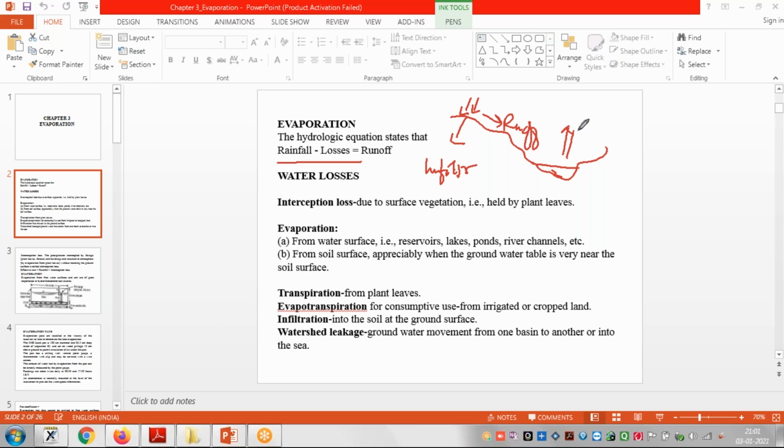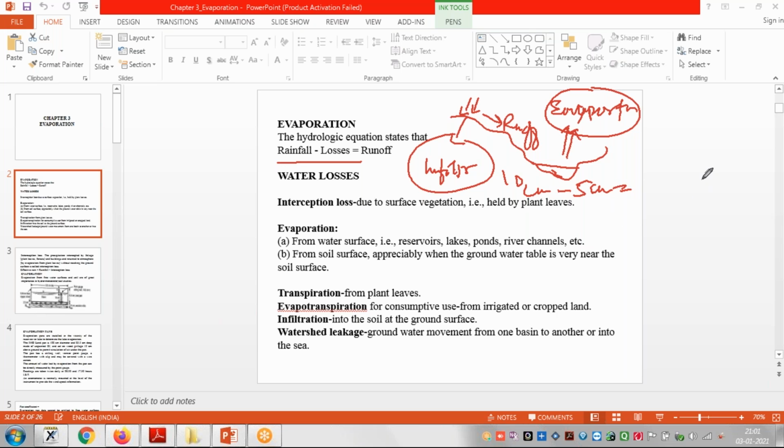And some of the quantity evaporates, right? That is called evaporation. So obviously, this evaporation and infiltration are losses. Whatever rainfall came, suppose 10 centimeter, right? Out of that 10 centimeter, 5 centimeter of water is just losses.